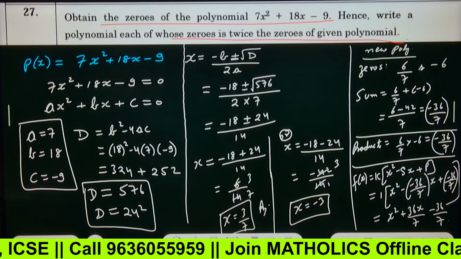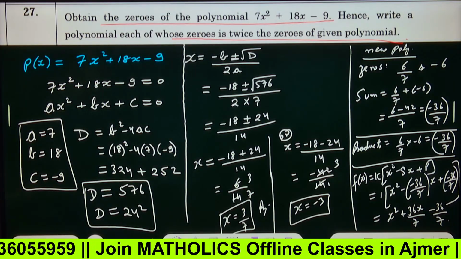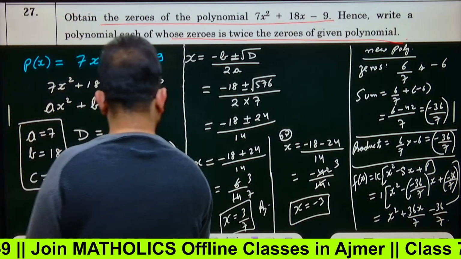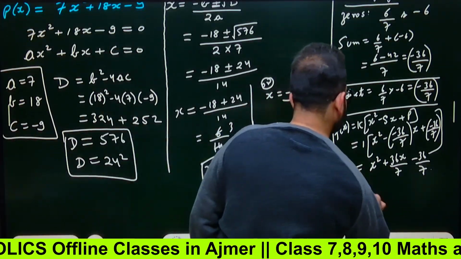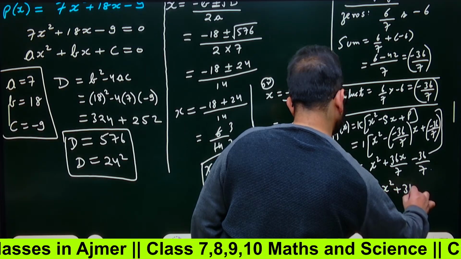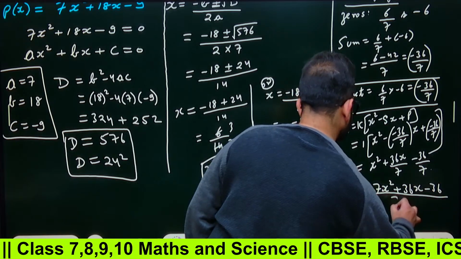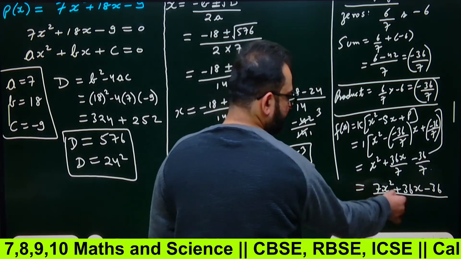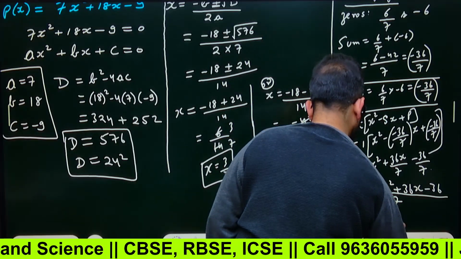Another form is you take 7 as the LCM. So answer will be, if you wish to write the answer in a more simplified way, 7x square plus 36x minus 36 whole upon 7, right? Remove this 7 also, because that was a constant.